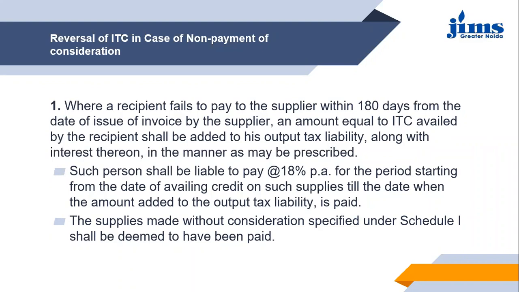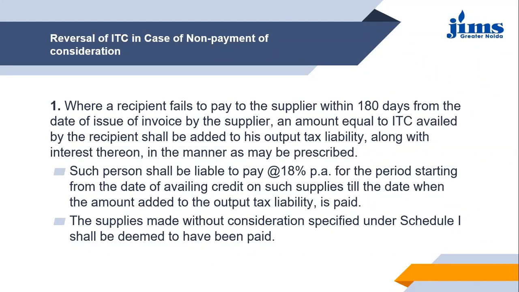An amount equal to ITC availed by the recipient shall be added to his output liability, which simply means that if the recipient has already taken the benefit of ITC on such supplies, and he has not made the payment to the supplier within 180 days from the date of the issue of the invoice by the supplier, then the amount of ITC that he has claimed will be added back to his output tax liability.